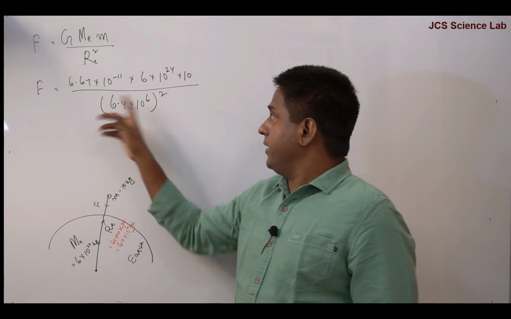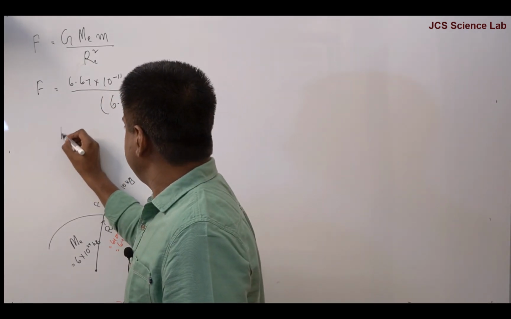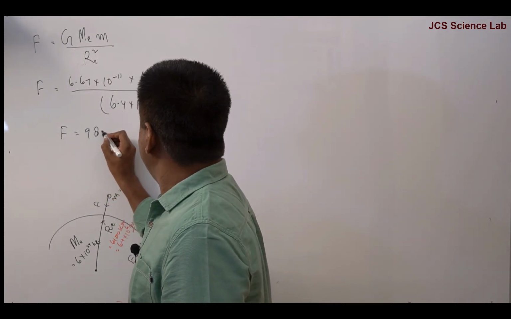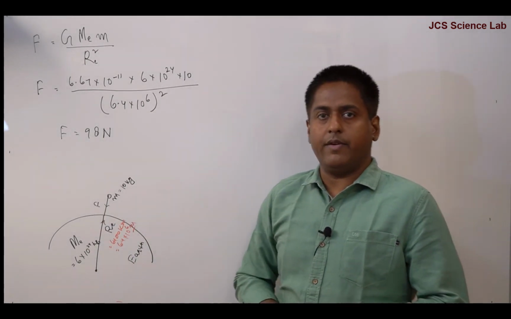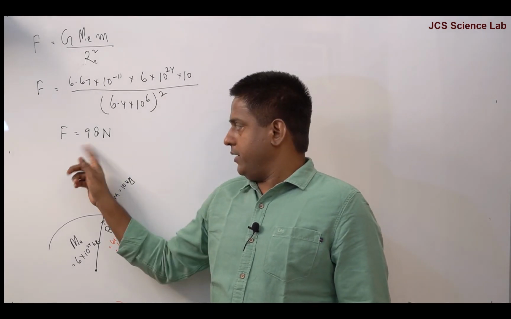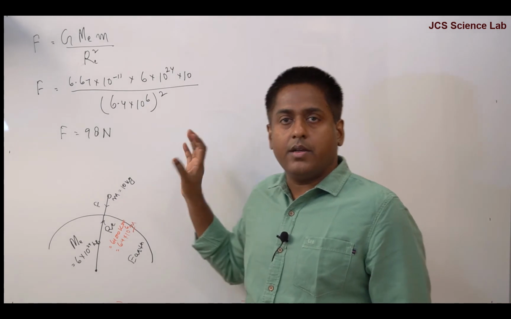And when you calculate this, you will get force which is 98 Newton. It's a calculated value. So the force between the object and the Earth is 98 Newton.